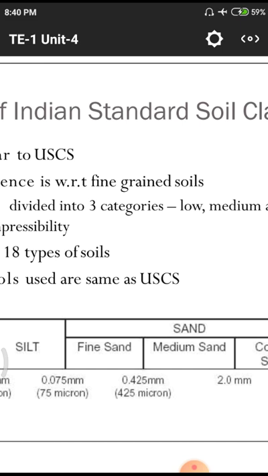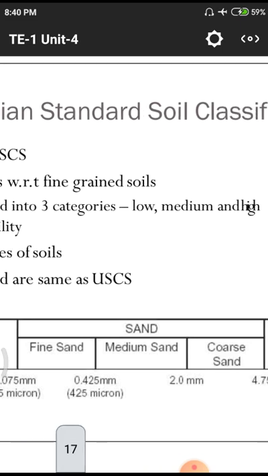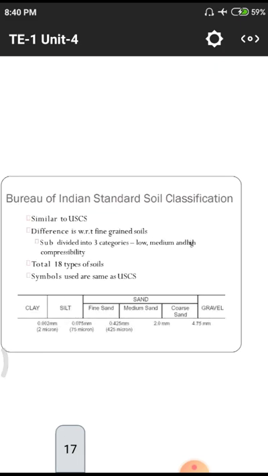After that we have fine sand, which means 75 microns to 425 microns. You have to remember these things. Why? Because these kinds of classifications are regularly asked in exams, such as assistant engineer or engineering assistant exams.